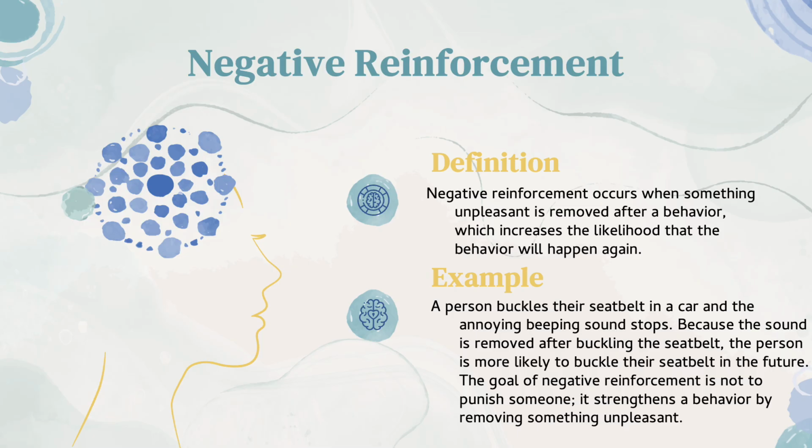in the future. The goal of negative reinforcement is not to punish someone, but to strengthen a behavior by removing something unpleasant. For this example, it is the sound. That is the unpleasant thing, and buckling up removes the sound.